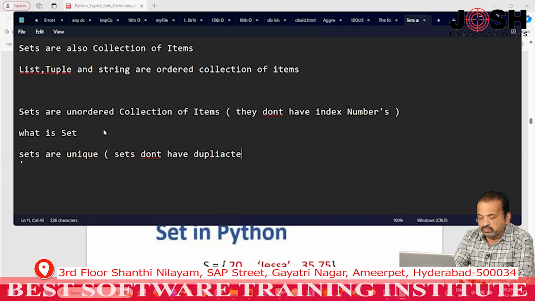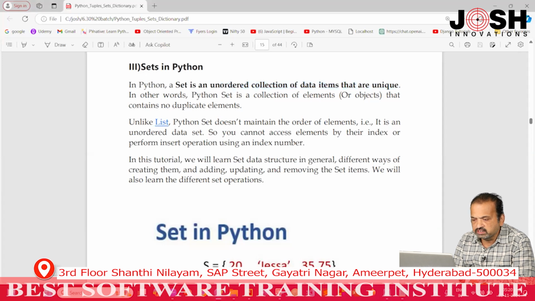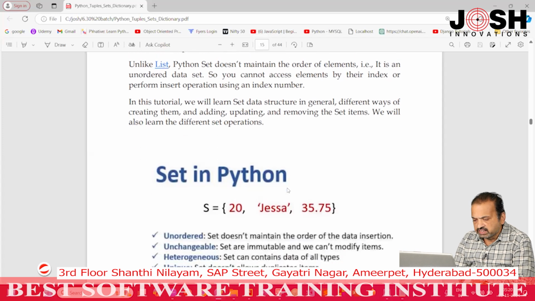That is one of the properties of sets. A set is a collection of items that contains no duplicate items, that are unique items. Unlike a list, a Python set does not maintain the order of elements, which means it will not have index numbers. You can't access elements by using their index numbers.